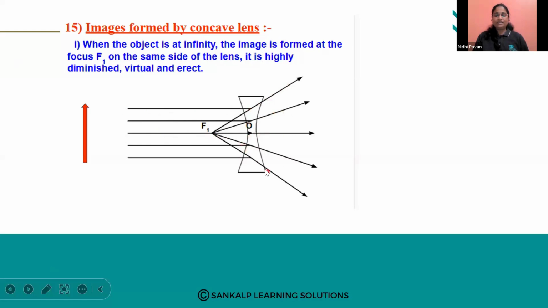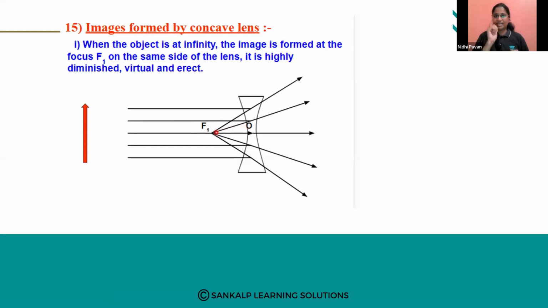When these refracted rays are pulled back, they appear to come from a point that is nothing but F1, on the same side of the lens from which the incident rays are passing. And here the image is formed, which is virtual because it is formed on the same side of the lens. It cannot be obtained on a screen. And it will be erect.